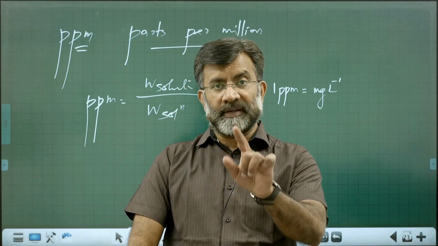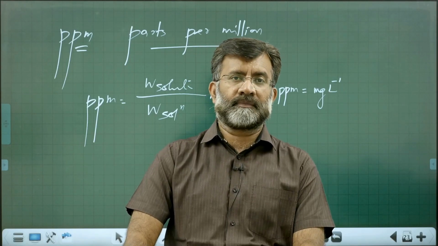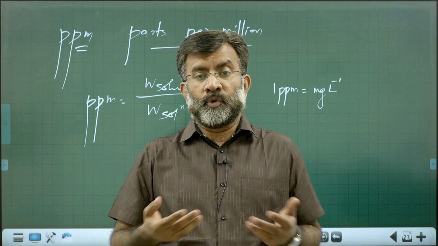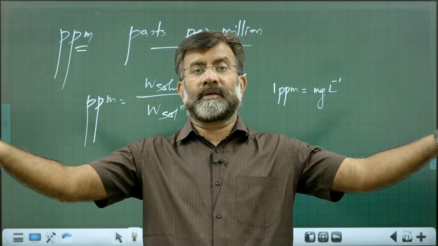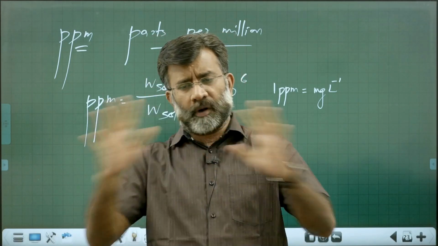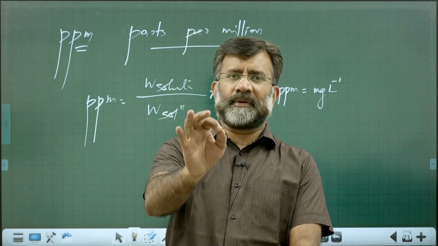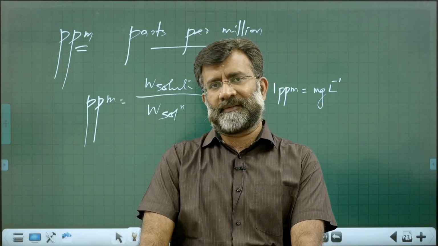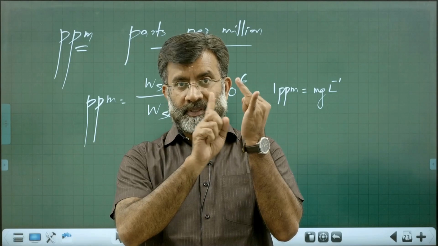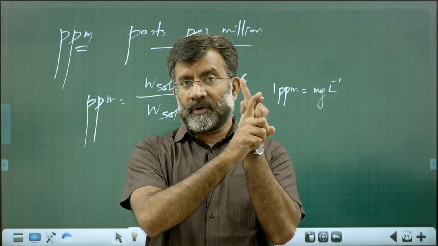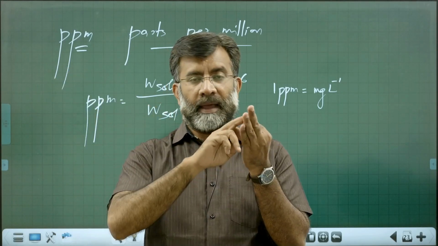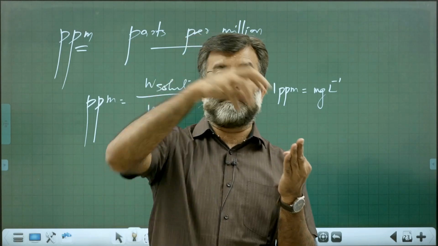So these concentration terms and the numerical parts concerned with them are probably a vital area of the chapter. There are important areas whose applications are encountered in all other chapters. That's why the chapter is called Some Basic Concepts of Chemistry. And what are the important areas? Number one, mole concept. Number two, stoichiometric calculation and the related workout. And number three, concentration terms applied in problems.